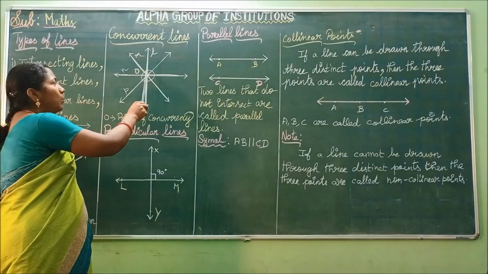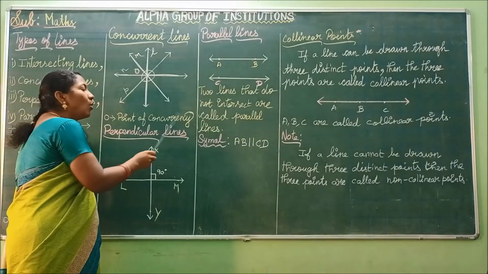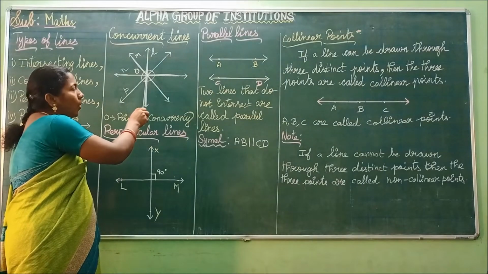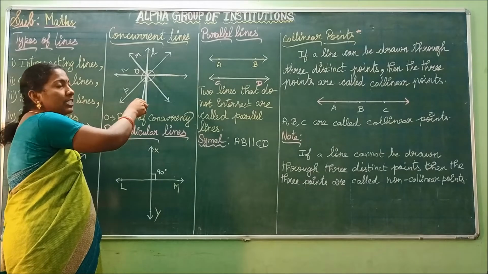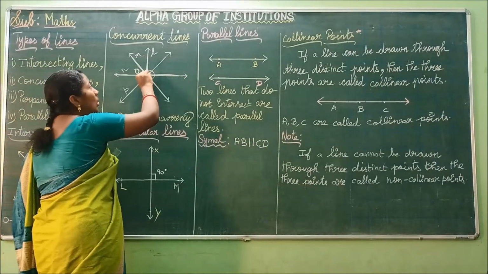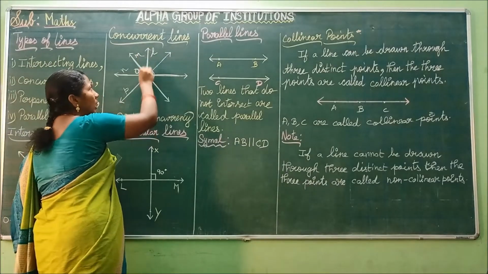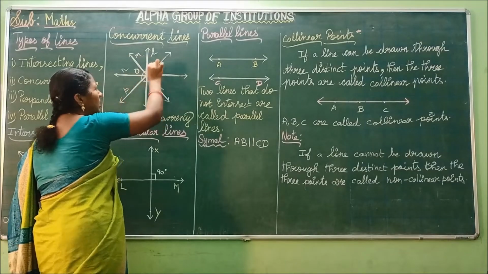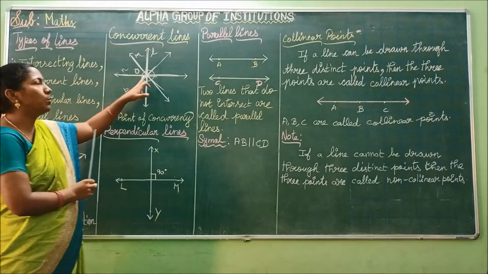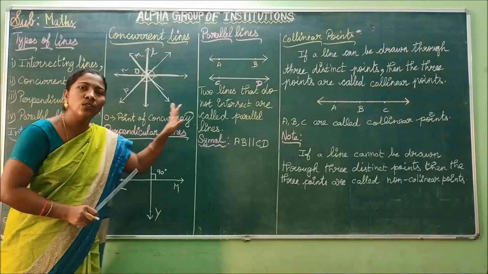Okay, so we are calling this point O the point of concurrency. This is the point O where all the four lines are meeting each other. This point O lies on all the lines. O lies on L, O lies on M, O lies on N, as well as O lies on P also. So we are calling this point O the point of concurrency.